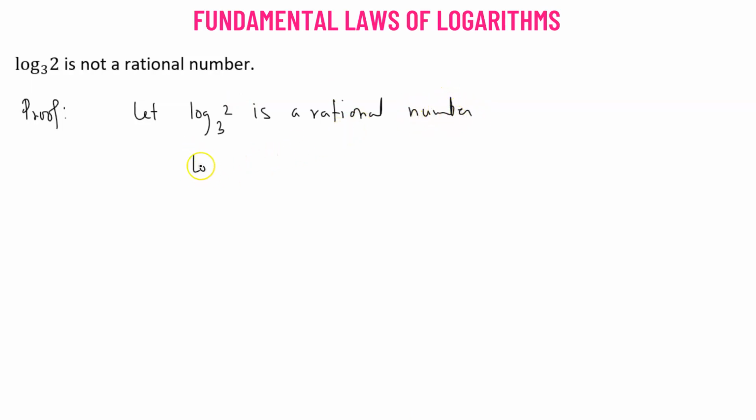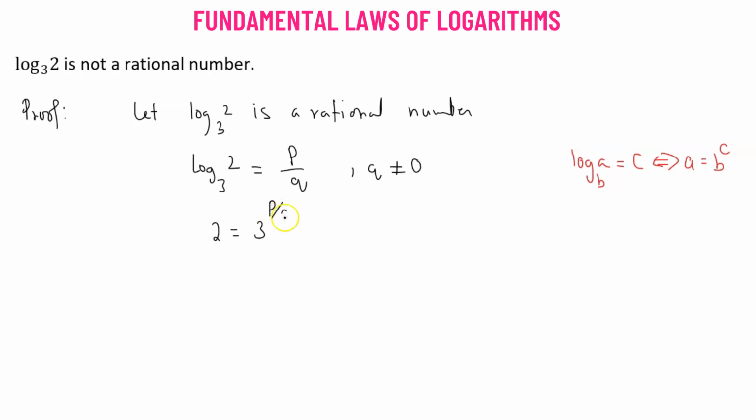That means log of 2 with a base of 3 can be expressed in the form p over q, where q cannot be equal to 0 and p and q do not have any common factors. Now we can use the definition of logarithm. So let's state the definition. If we have log of a with a base of b, and this is equal to c, then it's also equivalent to saying a equals b raised to the power of c. So that means we have 2 equals 3 raised to the power of p divided by q.